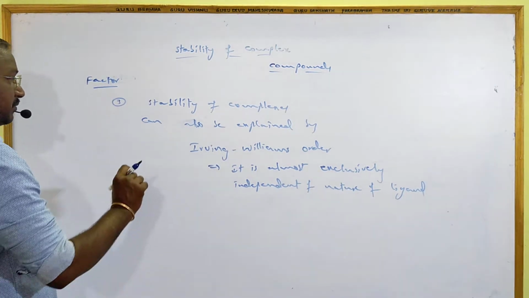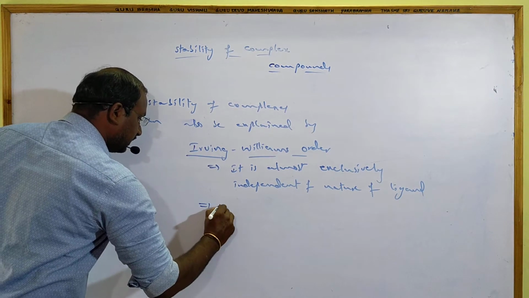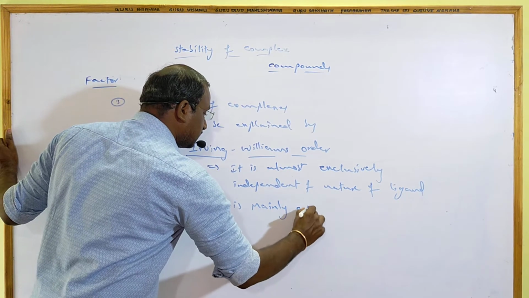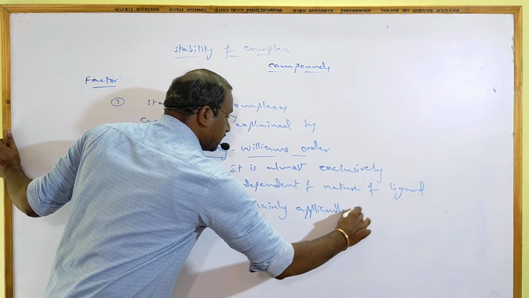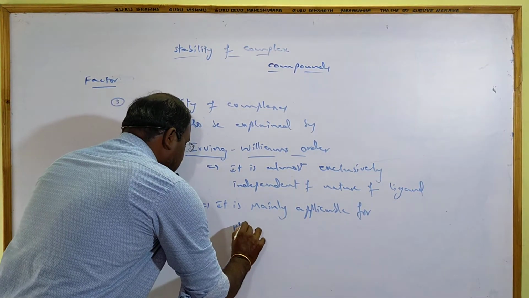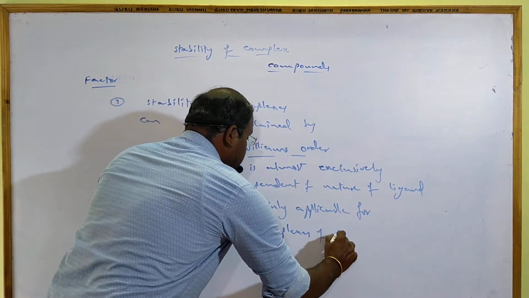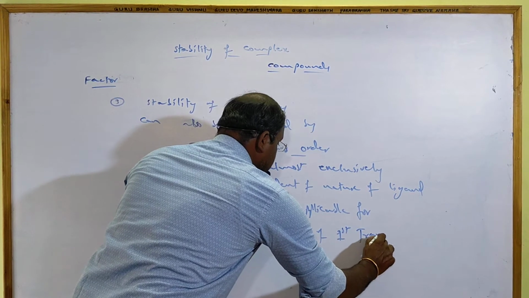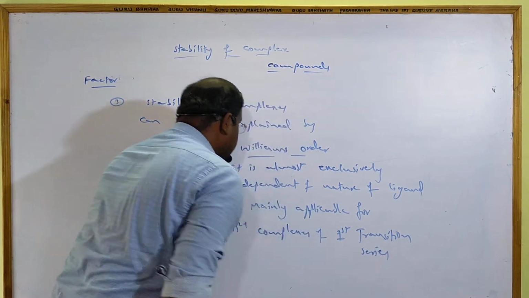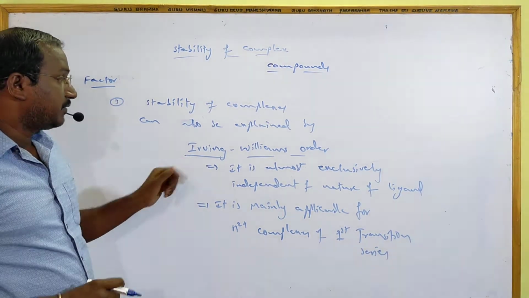This Irving-Williams order is mainly applicable for M2+ complexes of the first transition series. What is the first transition series? The 3d series. The stability of M2+ complexes of the first transition series can be explained by the Irving-Williams order.